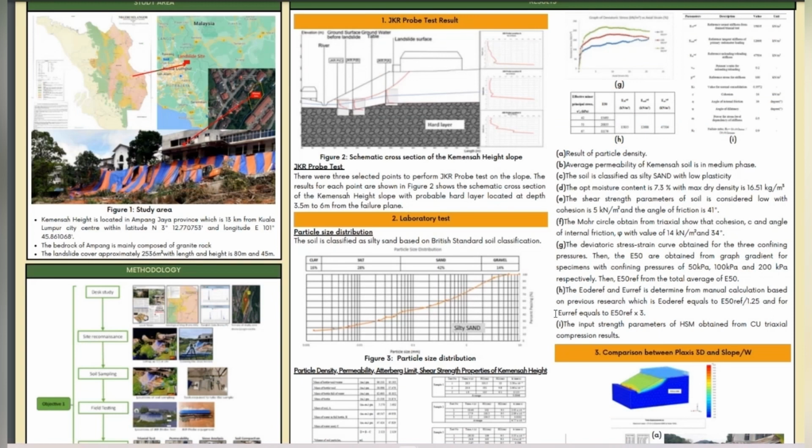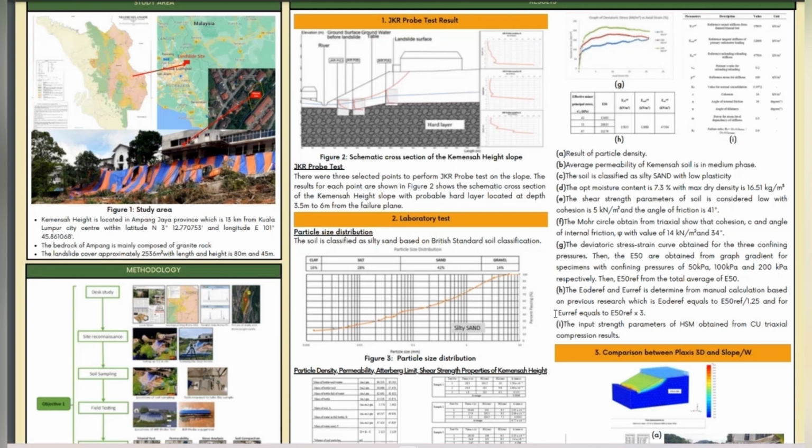Figure G shows the deviatoric stress strain curve obtained for the 3 confining pressures. Then we can get the data of E50 from the graph gradient for each specimen. After that, from the total average value of E50, we can get the E50 reference. Table H shows the Eoed reference and Eur reference that we get from the manual calculation based on previous research.